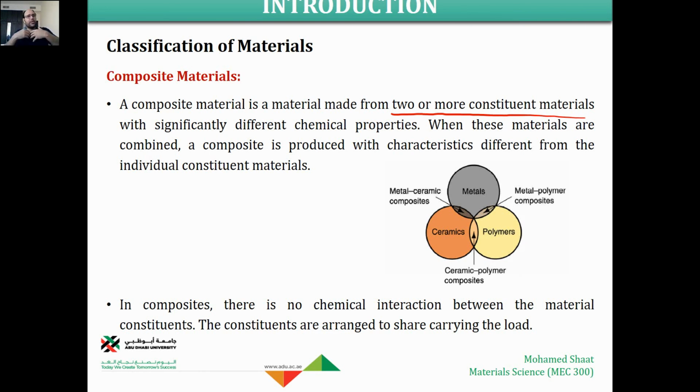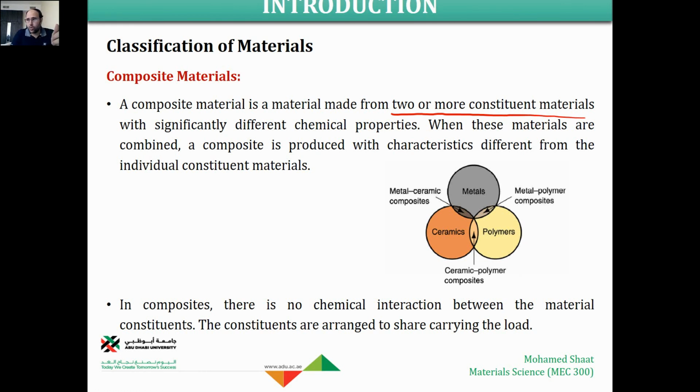So this is a man-made material that should be produced with properties better than its constituents, better than the pure metal, better than the pure ceramic, better than the pure polymer material. In a composite, as I mentioned, there is no chemical reaction between the material constituents. The constituents are arranged to share loads together. They are arranged together and they are separate. Inside the material microstructure, you can even distinguish the metal from the ceramic, the metal from the polymer. When you look at the material microstructure, this is the key idea of the composite material.